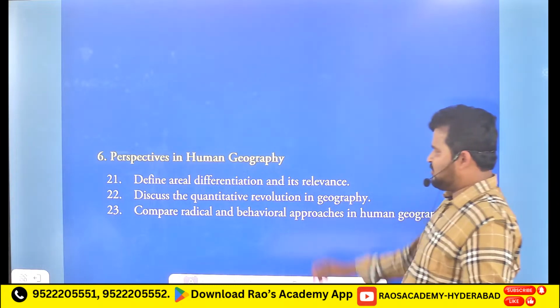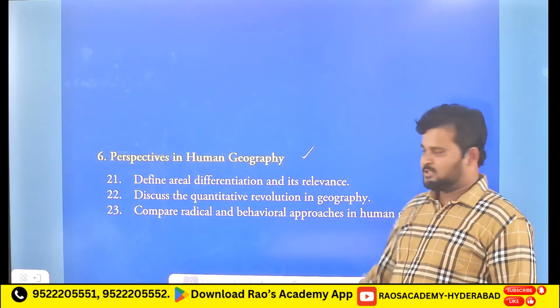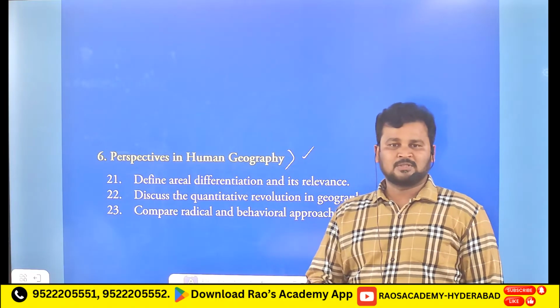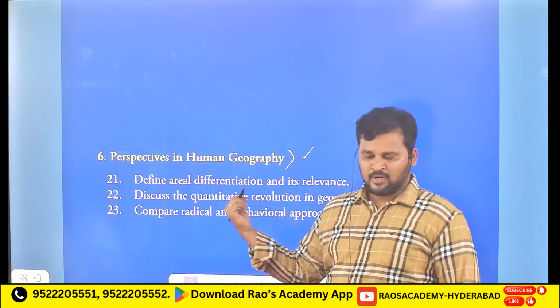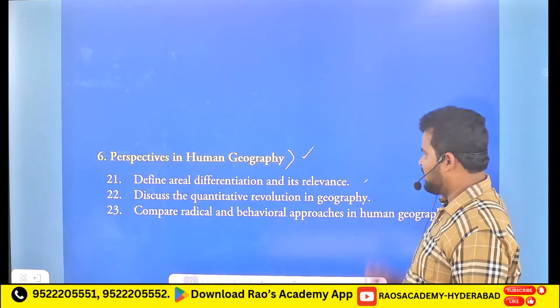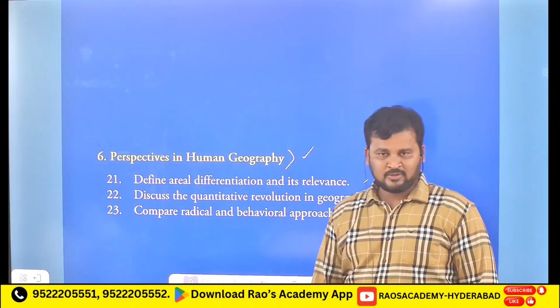Next, sixth chapter: perspectives in human geography. So this is from human geography. Before that we have seen principles of physical geography. Now we have entered into human geography. Clear? So the 21st question: define areal differentiation and its relevance. This is one of the questions.